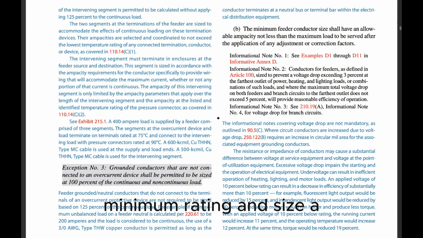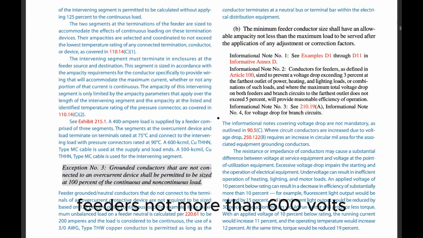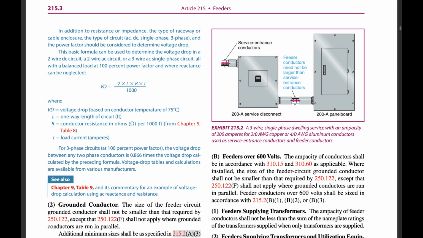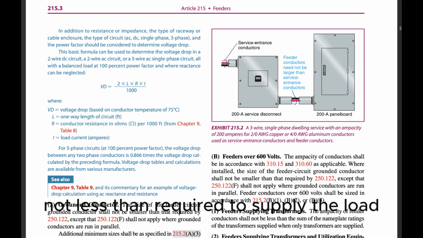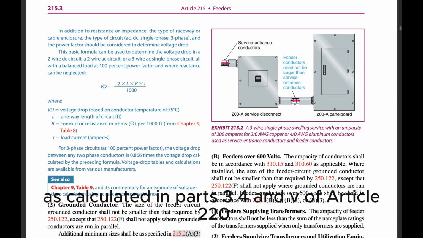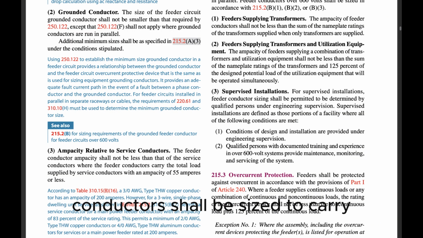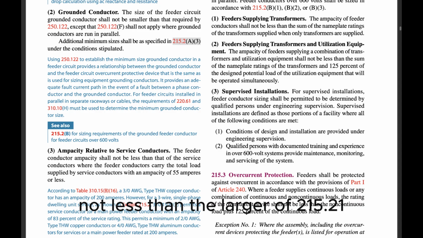215.2 Minimum rating and size. (A) Feeders not more than 600 volts. 1. General. Feeder conductors shall have an ampacity not less than required to supply the load as calculated in Parts III, IV, and V of Article 220. Conductors shall be sized to carry not less than the larger of 215.2(A)(1)(a) or (b).